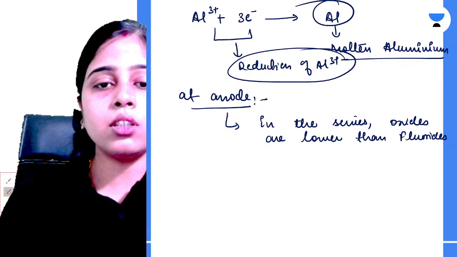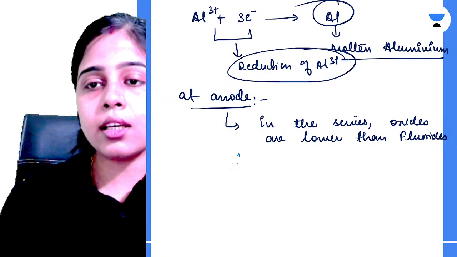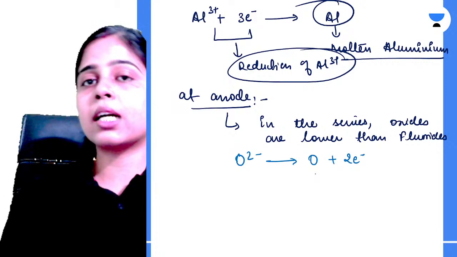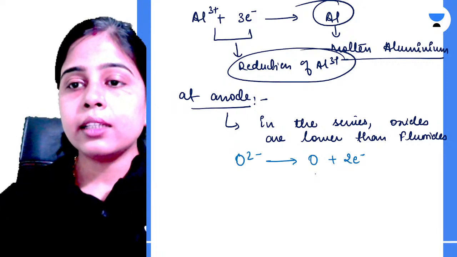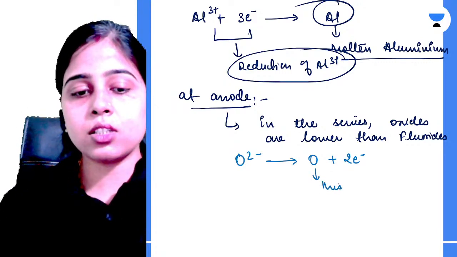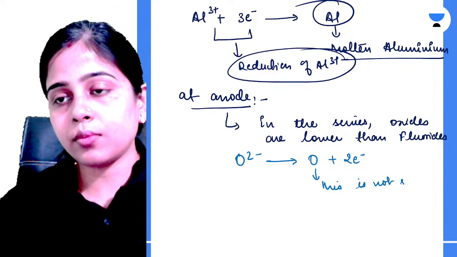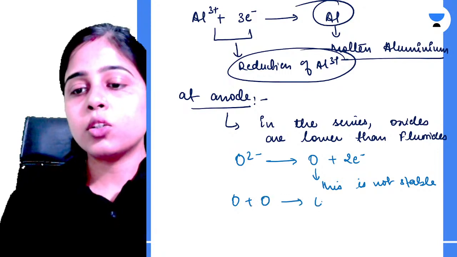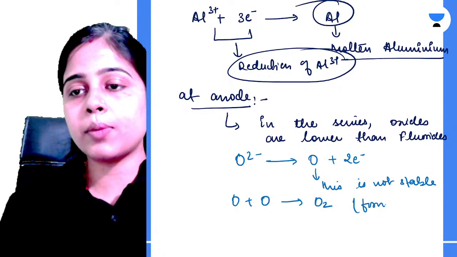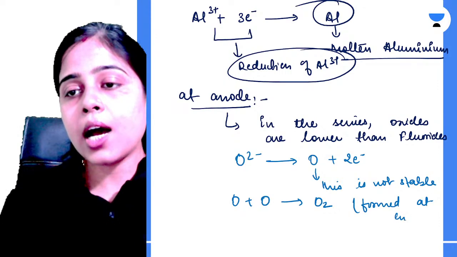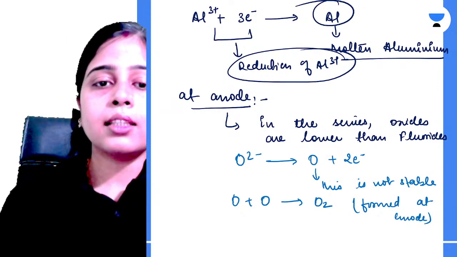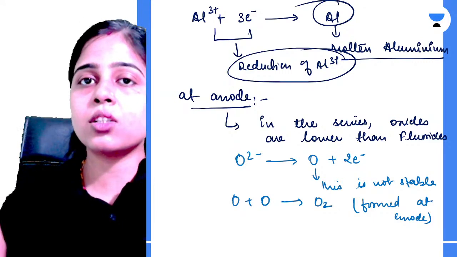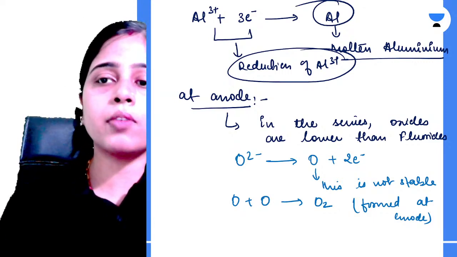Yes, electronegative series. So here your oxygen has to lose 2 electrons to become oxygen atom. This is not stable. ये stable नहीं है. So it will combine with one more atom to give your oxygen gas that is formed at anode. Now one thing you have to understand, that during your oxidation and reduction process, your number of electrons lost should be equal to number of electrons gained.